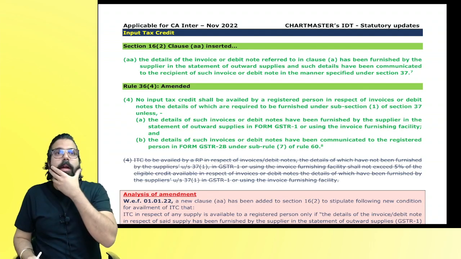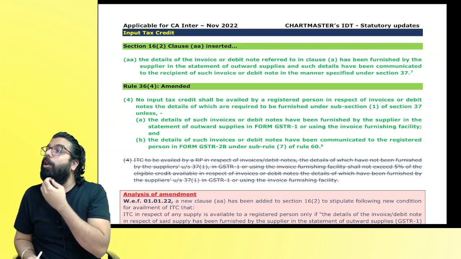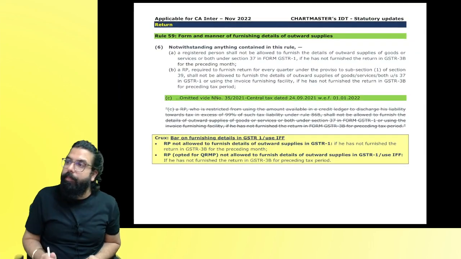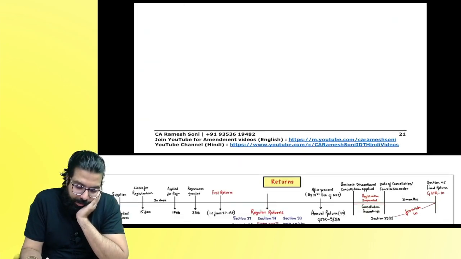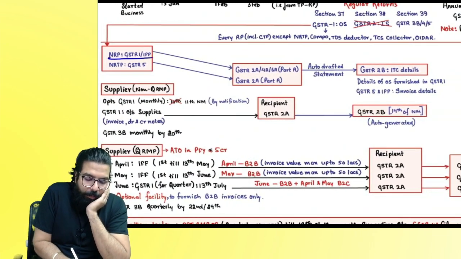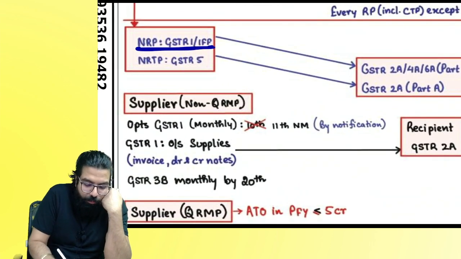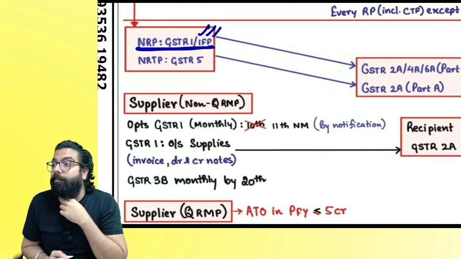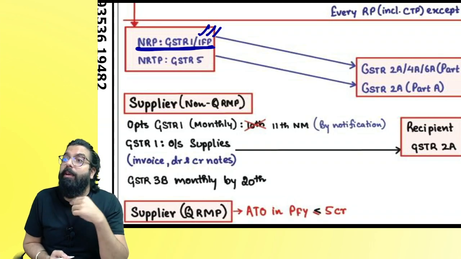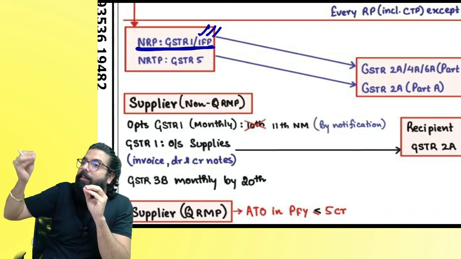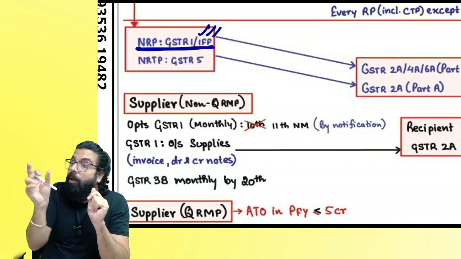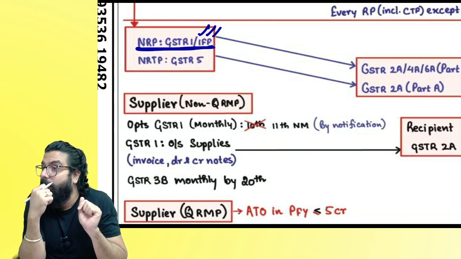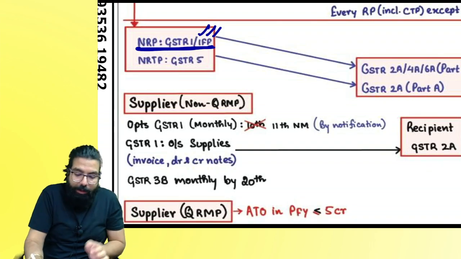Everyone over here, do you remember returns? I want to teach you a little about returns first, and then I will come back. Here in the chart, the supplier will file GSTR-1 or he will use the invoice furnishing facility. Who is going for quarterly returns? They will file the invoice furnishing facility. It will come in my GSTR-1. From GSTR-1, every month on 14th, what is created? GSTR-2B.